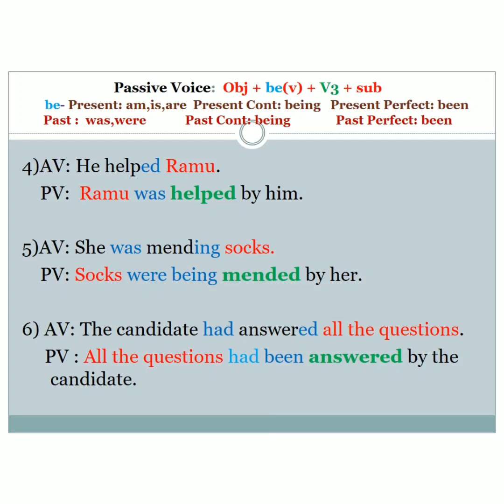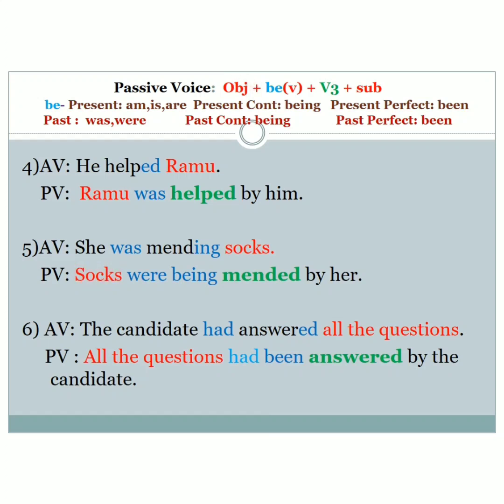Look into the next sentence. She was mending socks. Identify the verb here. Yeah, mend. Who does the action? She does the action. And what is the object here? Socks. So here, socks becomes the subject in passive voice. We have written the object first.